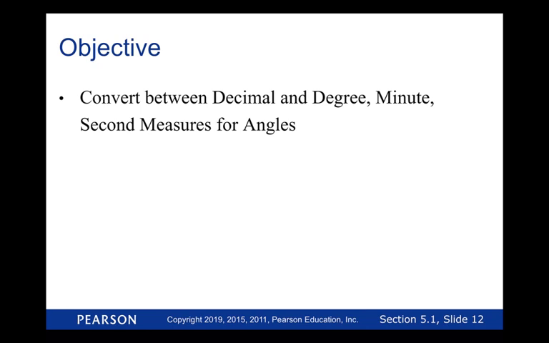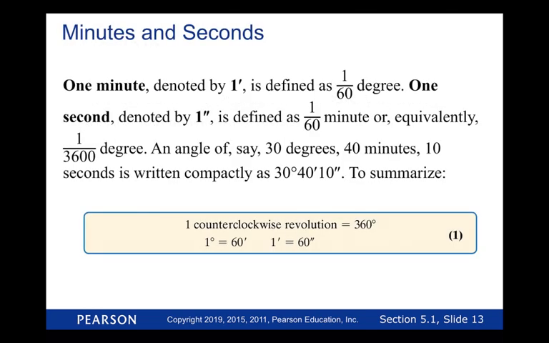I'm trying to at least get through this section. So we've got a good ways to go. I don't really want to rush, but I'm watching the clock. We don't have much time left. So the next objective we want to take a look at is converting between decimal and degrees, minutes, and seconds measures for angles. So let's see how this evolves. I guess I can bring this back down here. Thank you, Mr. Hightower. That was awesome.